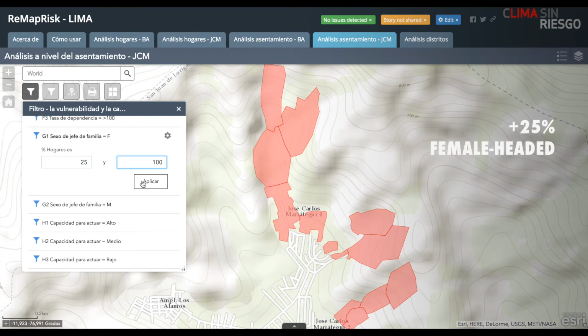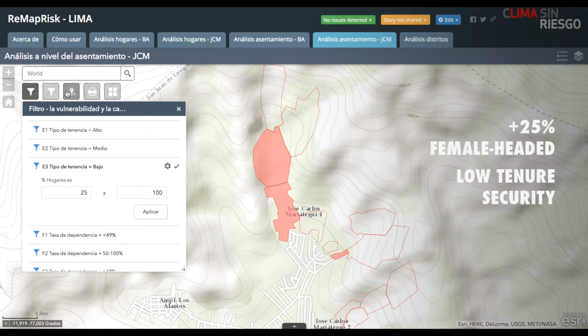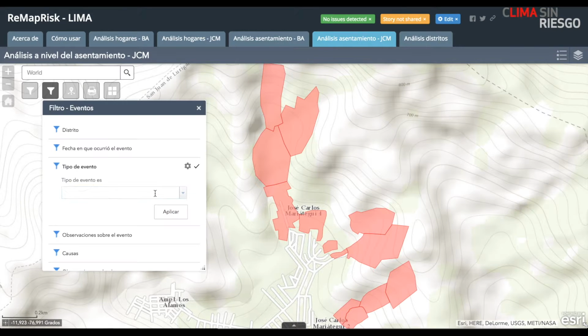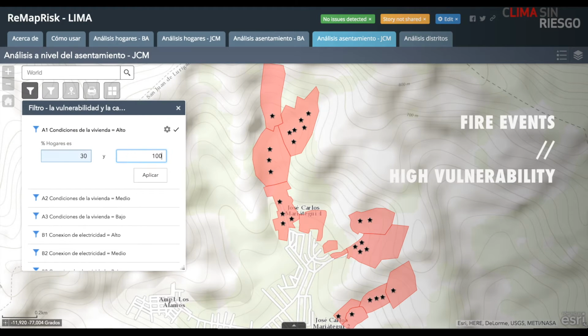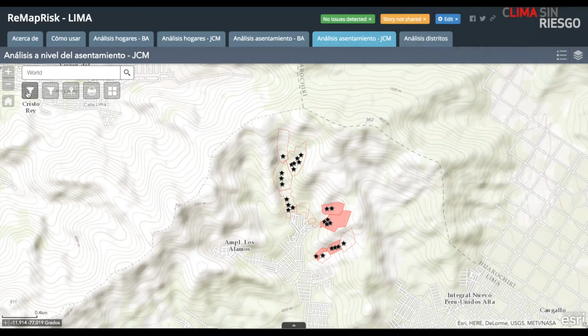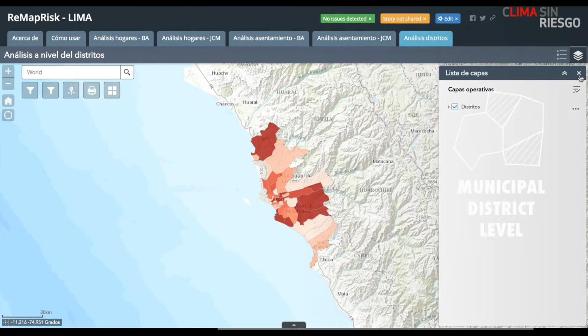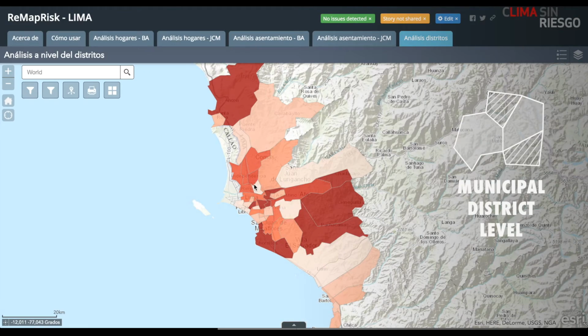Which settlements have at least 25% of female-headed households and low tenure security? And are household fire events clustered in settlements that have higher vulnerability due to poor housing conditions? Eventually, you could also use data at municipal district level to interrogate the number of events at a wider scale.